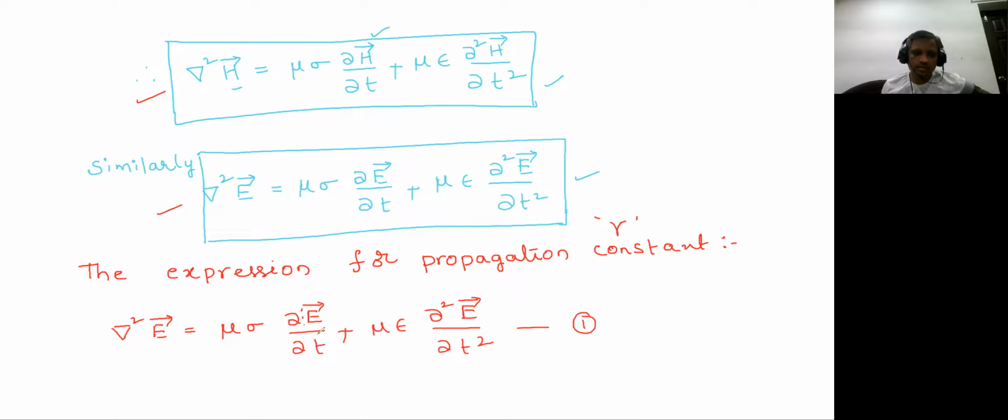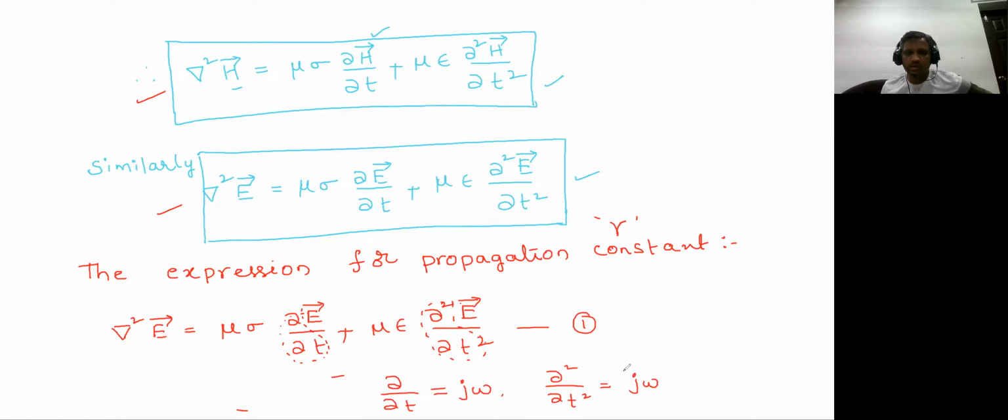This dou by dou T and dou square by dou T square can always be replaced with one very important expression, that is dou by dou T is equal to j omega and dou square by dou T square is equal to j omega whole square, which is minus omega square. Okay, so this we will be getting from the expression.